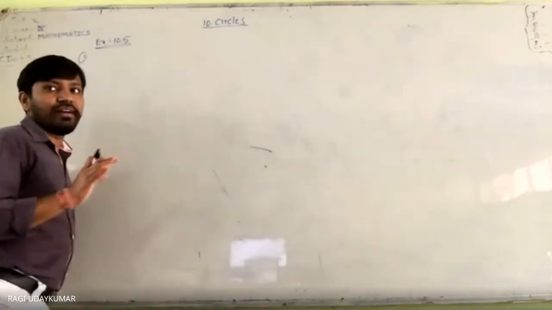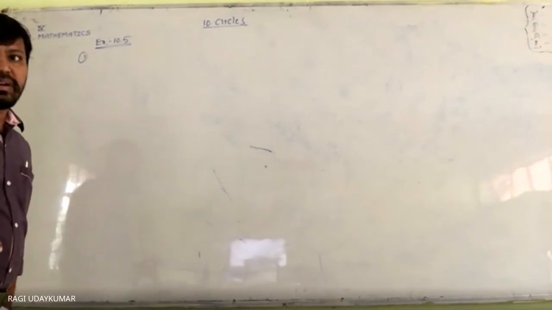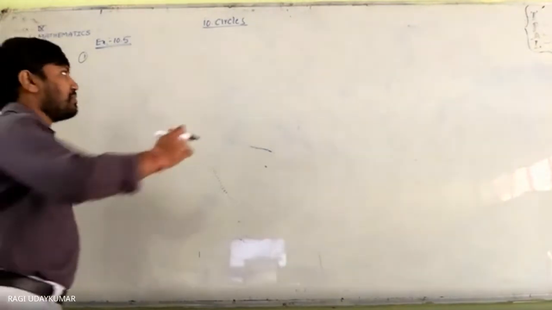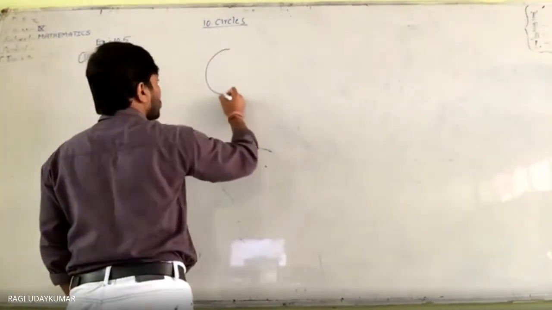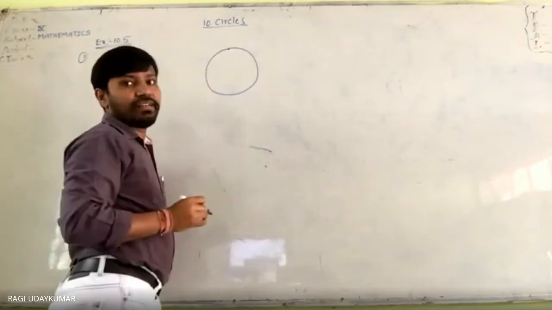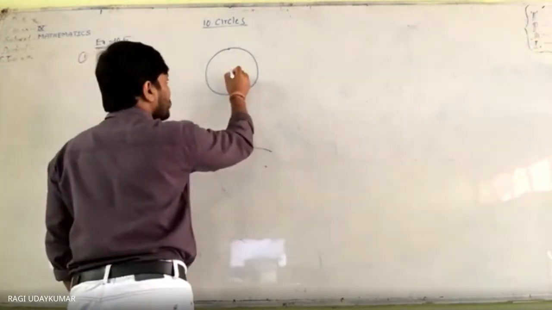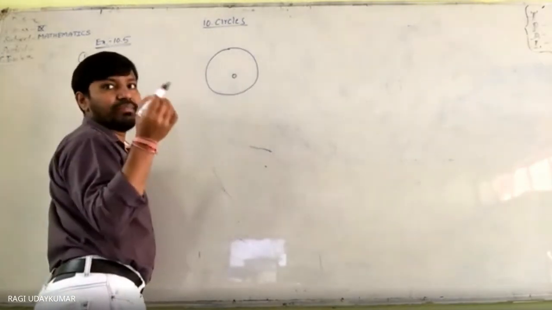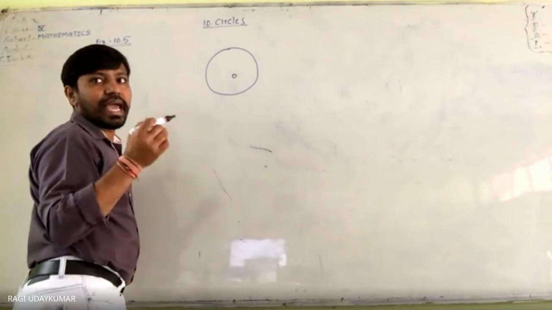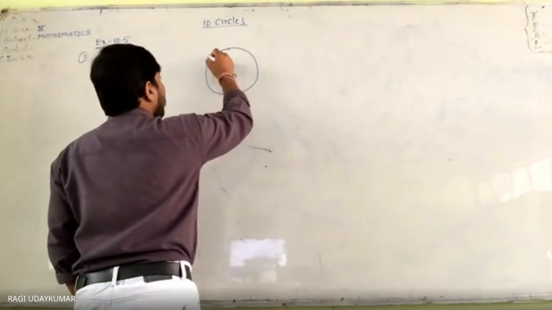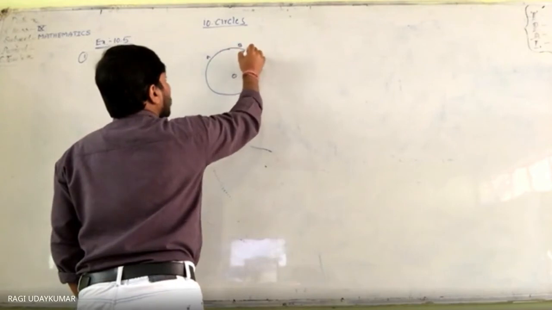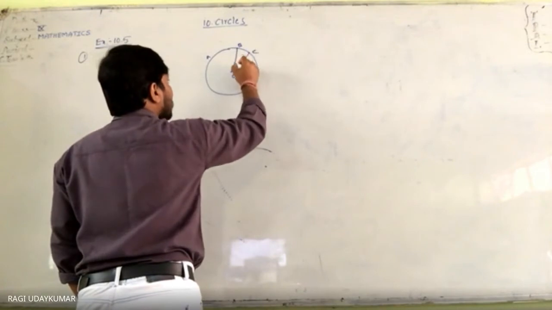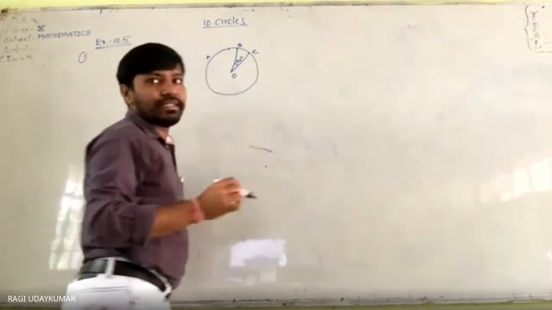Based on this, we are going to have the questions in this 10.5 exercise. The first figure is given to you. A, B, C are 3 points on the circle. First, let me draw the figure. This is the circle given, and the center of the circle is named O. And 3 points A, B, C are taken on the circle with center O such that angle BOC is 30 degrees. Here it is given, it is 30 degrees.